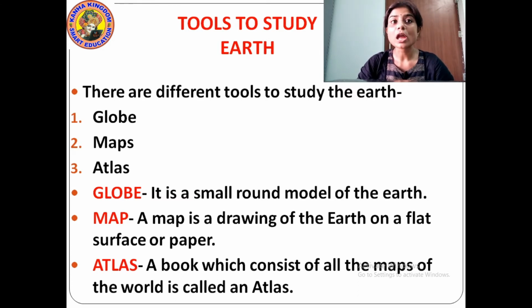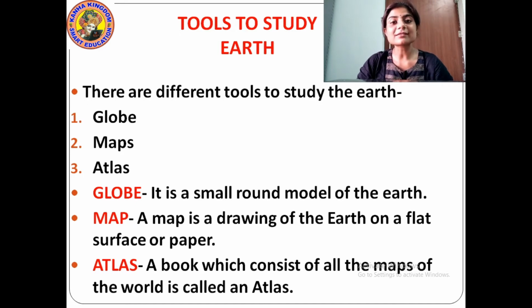Now what is globe? Globe, it is a small round model of the earth. Now what is the meaning of model? I just told you now. The meaning of model is usually a small copy of something. That means this globe looks similar to the earth. It has similarity in the looks compared to the earth. With the help of a globe we can study the earth.